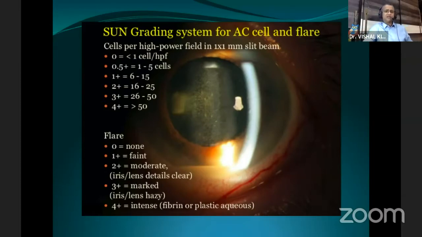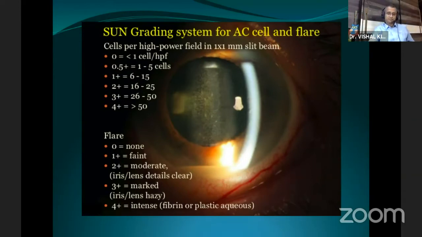So as per the SUN grading, if the cells are less than 1, occasionally it is grade 0.5. It is 1 to 5 cells, grade 1; 6 to 15 cells, grade 2; 16 to 25 cells, grade 3; 26 to 50 cells, grade 4; and more than 50 cells. So what are cells? Basically, cells are the inflammatory particles released as a result of uveitis.